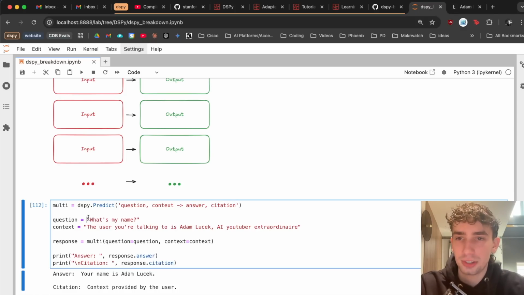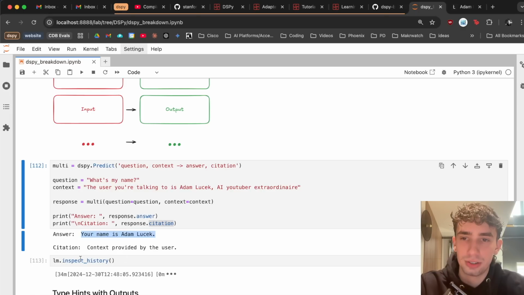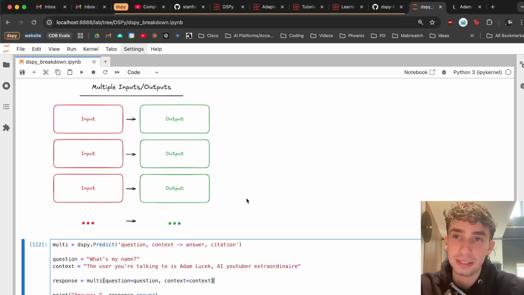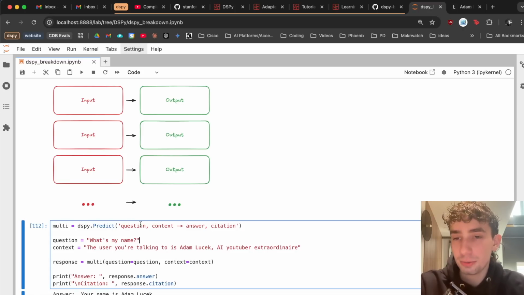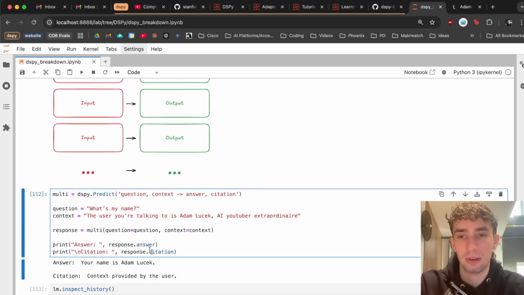So when we pass in our question of what's my name, and then the context of the user you're talking to is Adam Lusek into our question and context fields, we get back our answer and our citation, which is right here. So you can already see that instead of prompting the LLM yourself with what inputs it's expecting and what outputs you're expecting, we are instead declaring the inputs and the outputs. And then DSPy handles both taking in the inputs and then returning back and parsing out our outputs here.